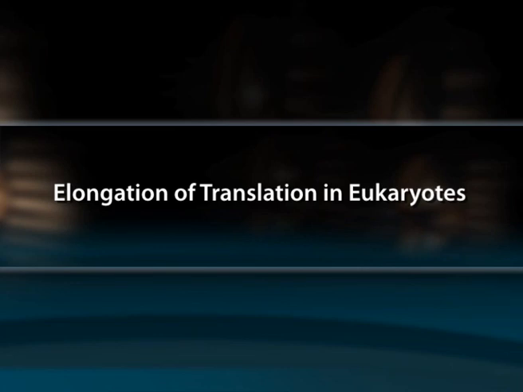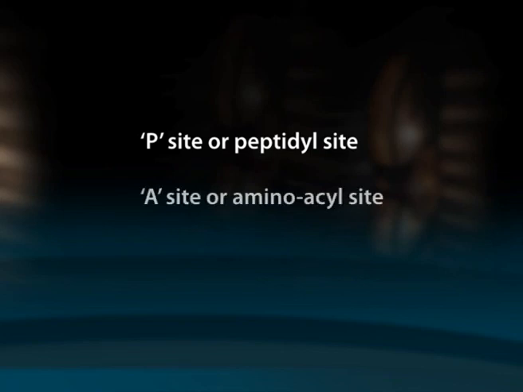Elongation of translation in eukaryotes. Ribosomes are the sites of protein synthesis. The whole ribosome consists of three sites, P, A and E sites respectively. The P site or peptidyl site carries the peptidyl tRNA. The site carries the growing peptide chain. The A site or aminoacyl site carries the new incoming tRNA with the amino acid to be added to the growing peptide chain. The E or exit site is occupied by deacylated tRNA.